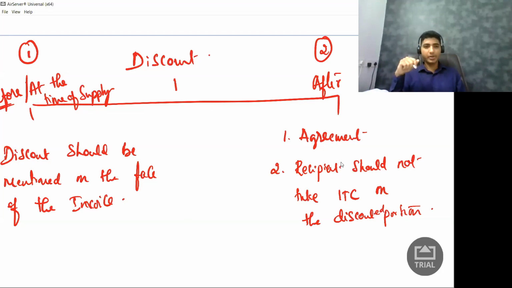Sir, what is this point? We did not understand. You will understand more about it when we talk about the input tax credit chapter. But if I say that, I have to leave it half here. I don't want to do that. So I'll try giving an example. It is a simple thing. You will understand it. I'm pretty confident about it.